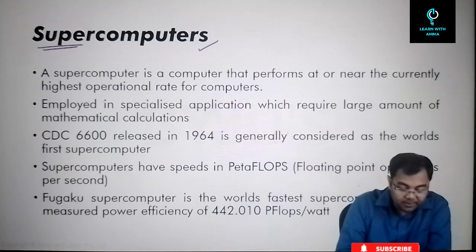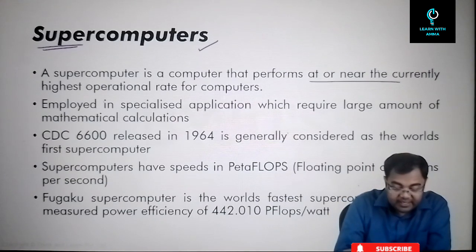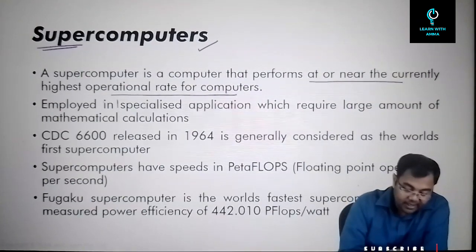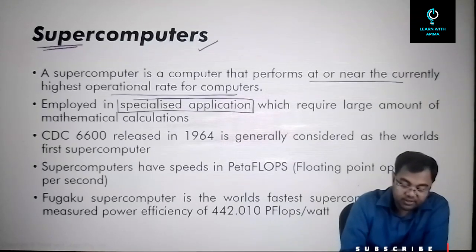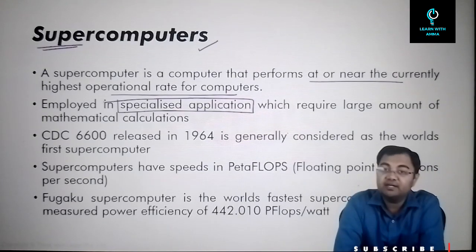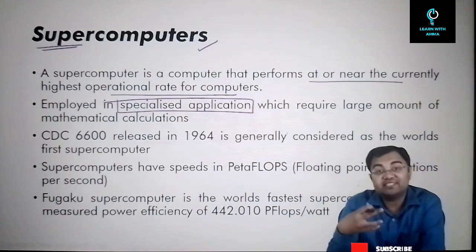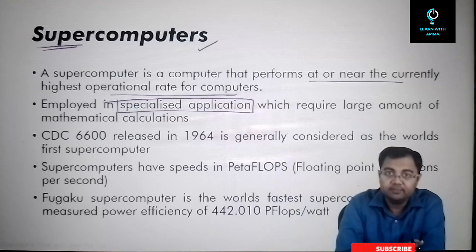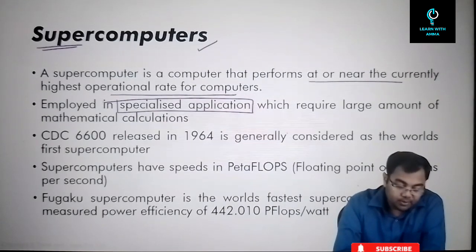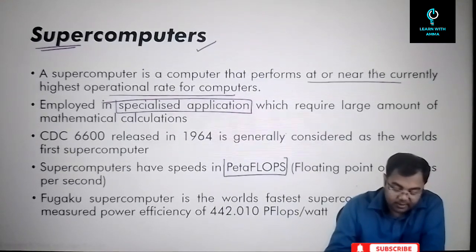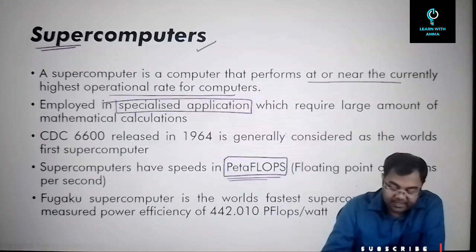So a supercomputer is a computer that performs at or near the currently highest operational rate for computers, and they are employed in specialized applications which require large amounts of mathematical calculations. So this is where we see supercomputers largely will be used, that they will be used for something very specific. They will not be used as general purpose computers that we see normally. Correct? So their computational speeds will be very fast. Normally the speeds are calculated in petaflops.